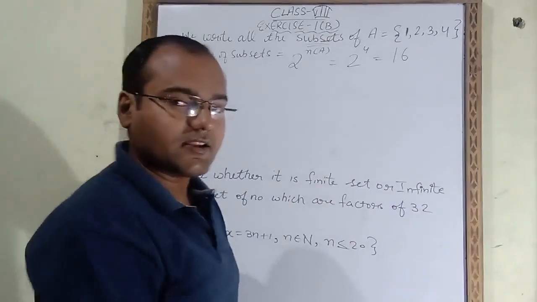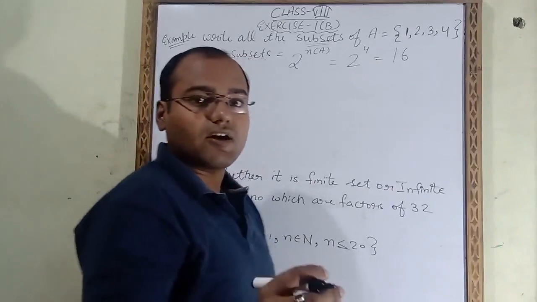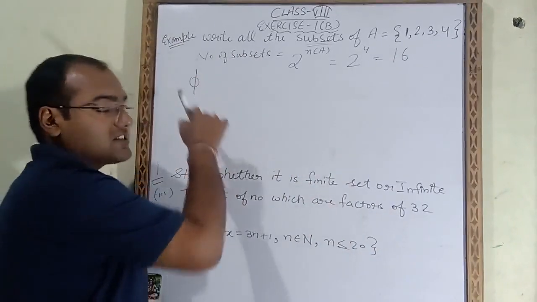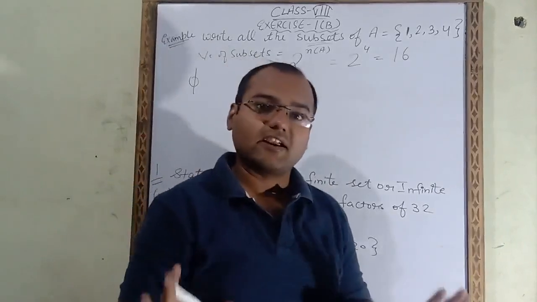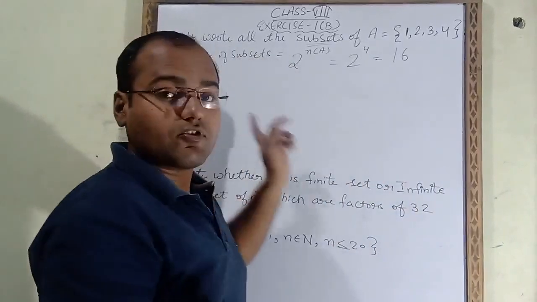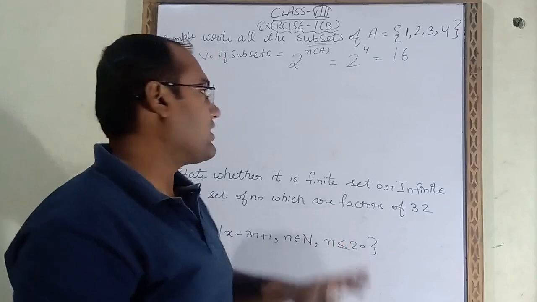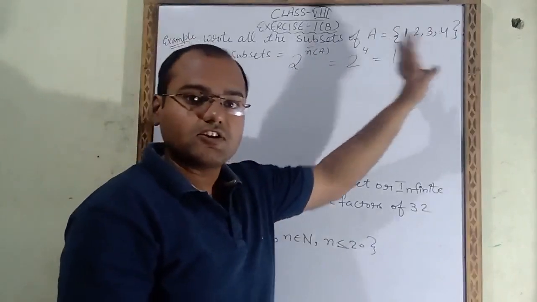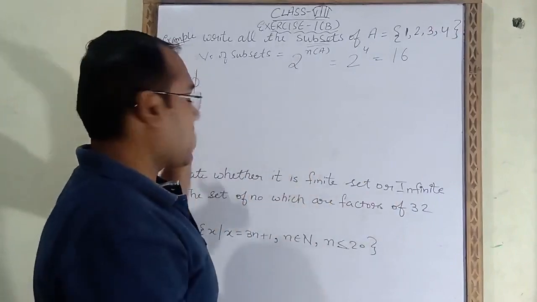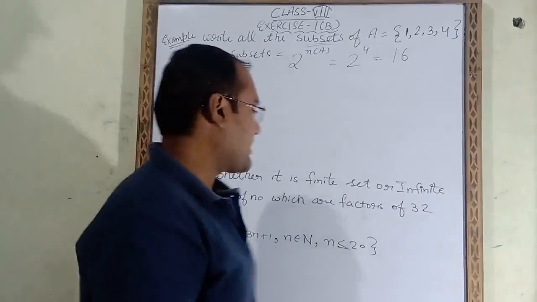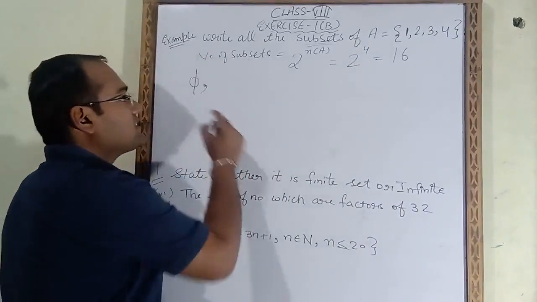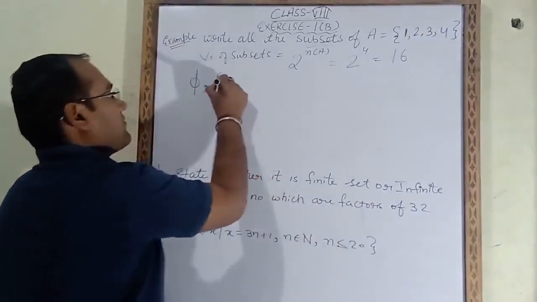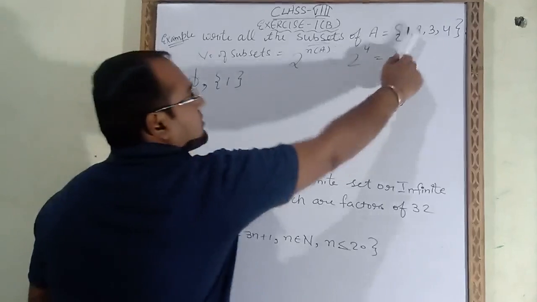Now we will start writing. First of all we have to write phi, or the null set. This is the first subset of any set. This is common. We have to take this in every question in which he asks to write the subsets of a given set. So the first subset will be phi. Now the next subsets will be single numbers. First of all we will take 1. Then the single number 2.